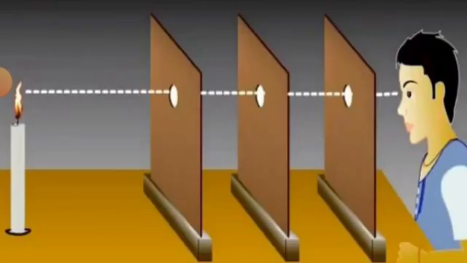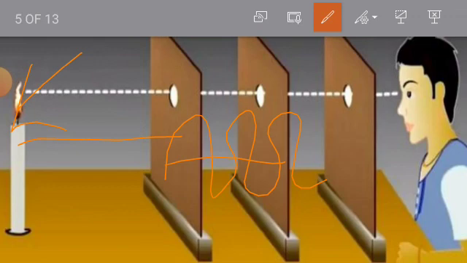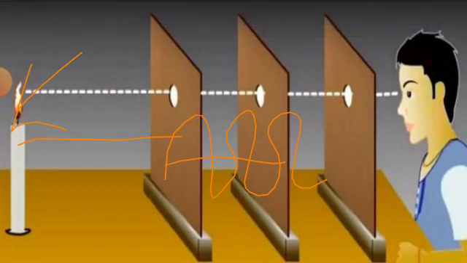Let's move to the next slide, that is rectilinear propagation of light. As you can see, we commonly observe that when the light comes from the source, here this is a source, and falls on an opaque substance, this is an opaque substance, it forms a shadow behind it. This property of light leads to the idea that light travels in a straight line. But if we consider the wave pattern, that's a different thing, which is the wavefront. So we'll not talk about this. Rectilinear propagation of light means that light travels in a straight line.